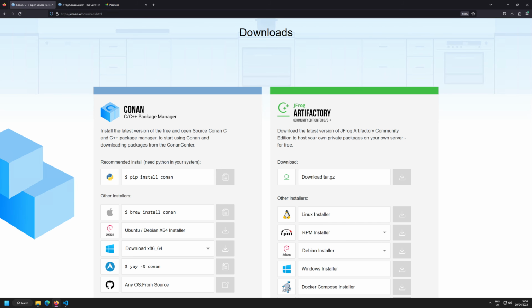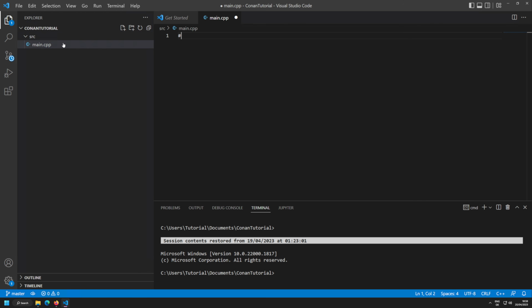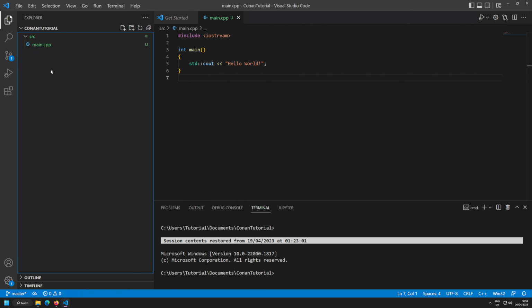So before we can really get started with Conan, we first need to get a project up and running. How can we do that? Well, I have an empty instance here of Visual Studio Code, and what I want to do is quickly create a bit of a folder structure. I'm going to have a source folder, and inside of that a main.cpp, and the main.cpp, just for example purposes, is just going to do a quick std::cout hello world here. And that's it. That's everything that my project shall do for now, before we pull in some external libraries that are going to do stuff for us.